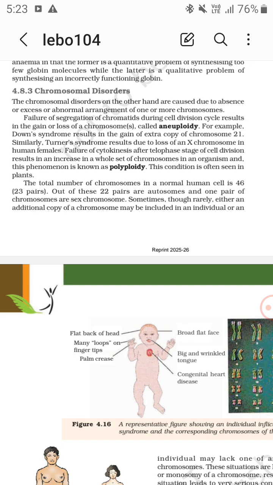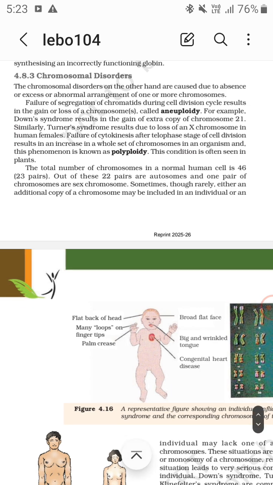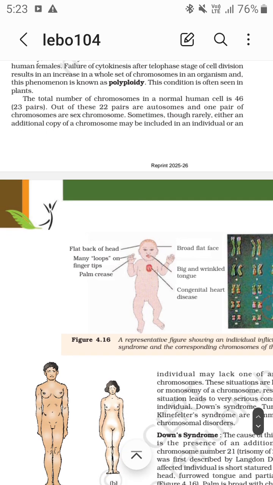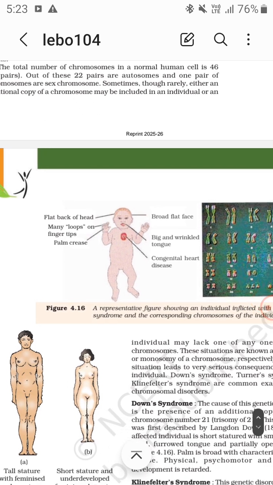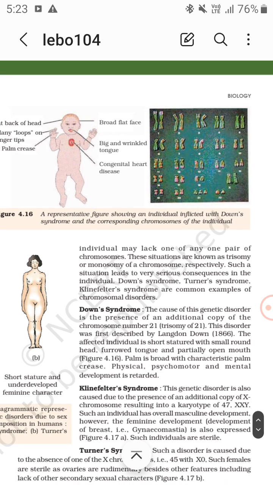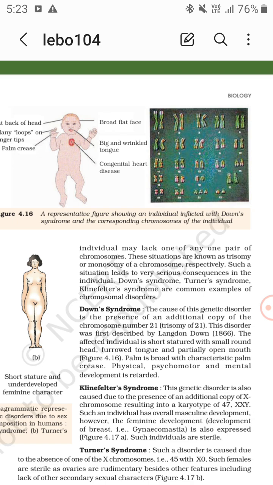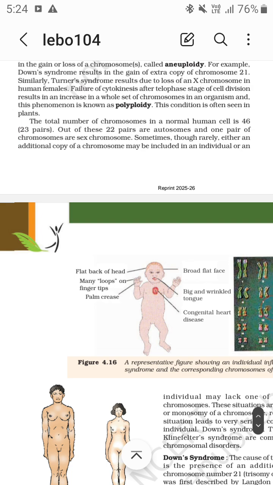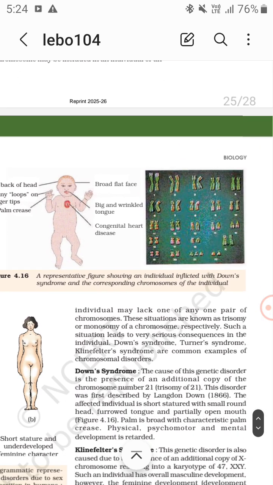The total number of chromosomes in a normal human cell is 46, that is 23 pairs. Out of these, 22 pairs are autosomes and one pair are sex chromosomes. Sometimes, rarely, an additional copy of a chromosome may be included in an individual, or an individual may lack one chromosome of a pair.